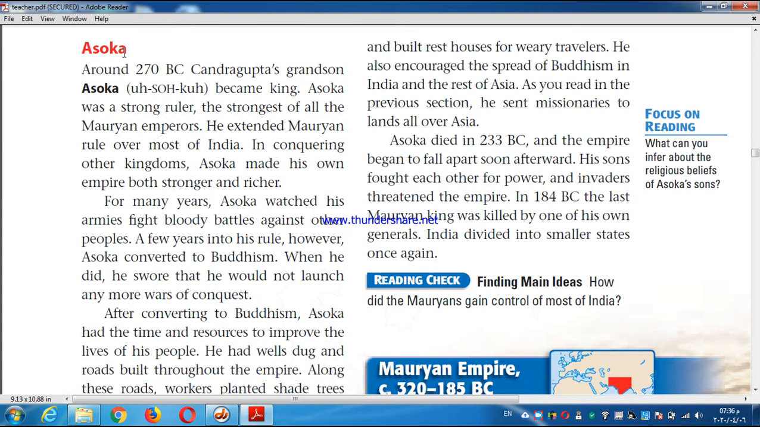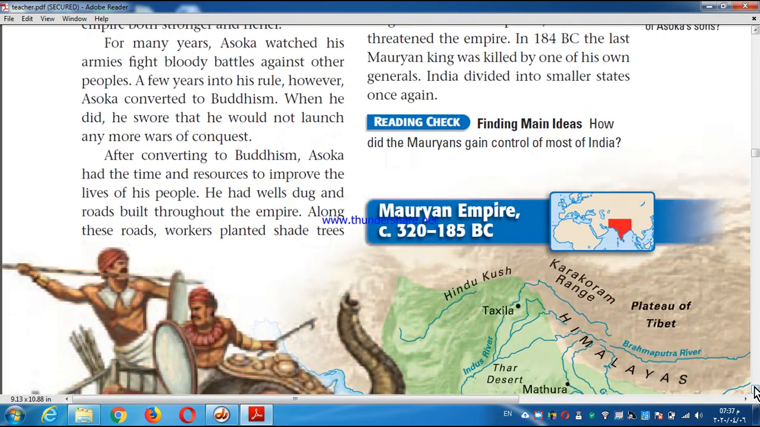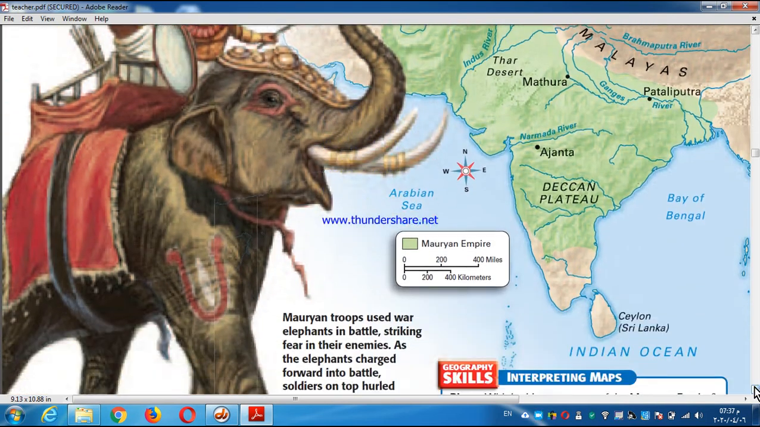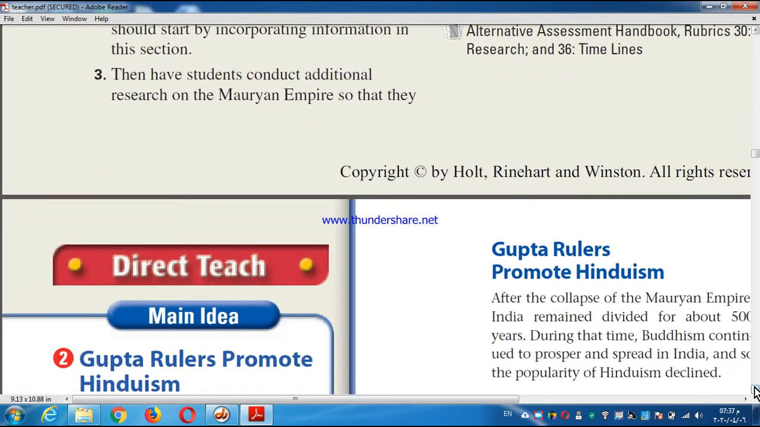He started to look after Buddhism, and Buddhism in his rule became the major religion for India, and started to spread outside of India to become common in Asia. What happened after Asoka's death? Most of his sons started to fight together, and the last Mauryan king was killed by one of his generals.